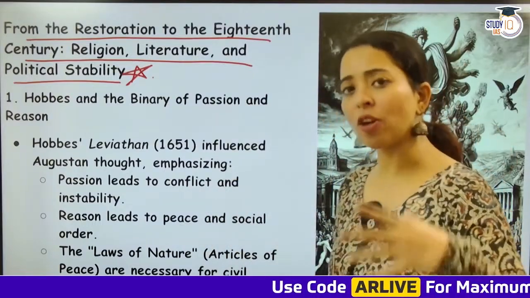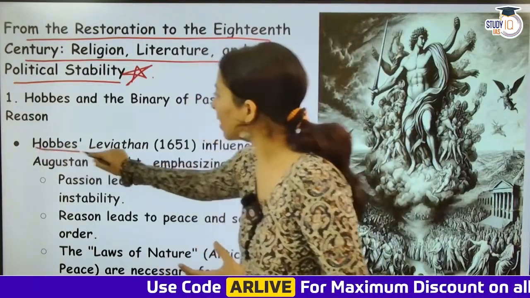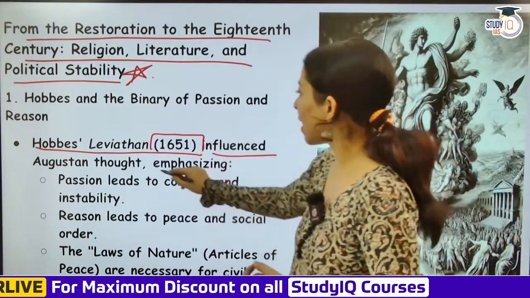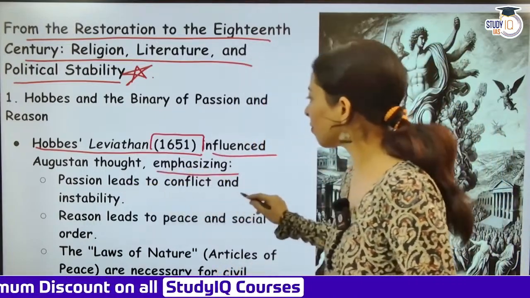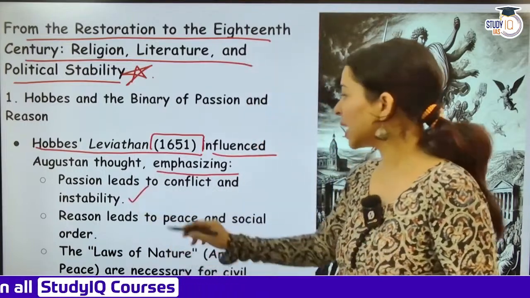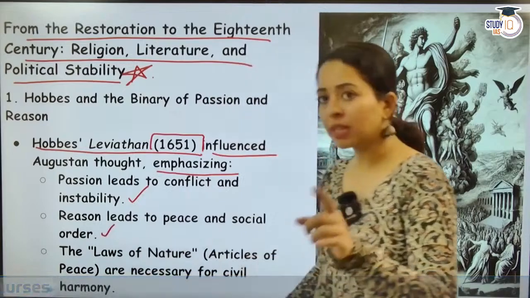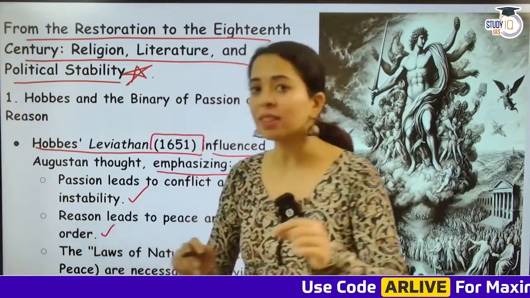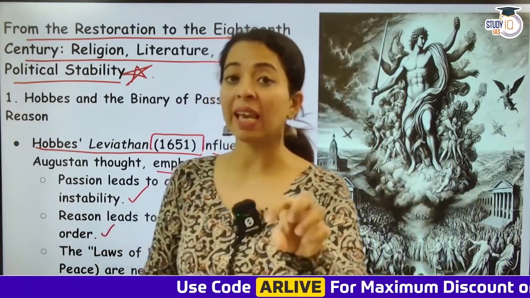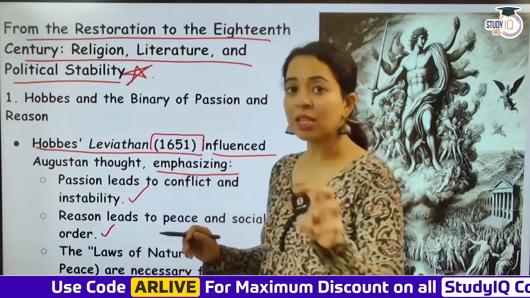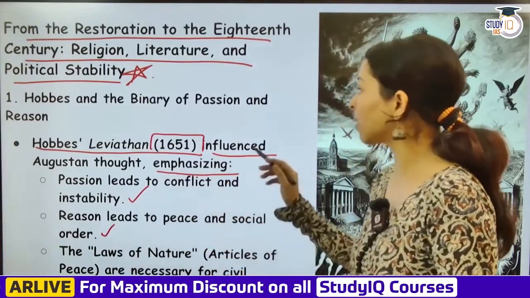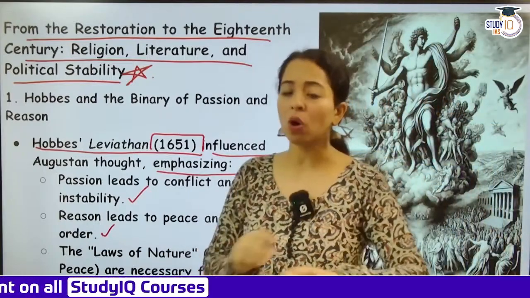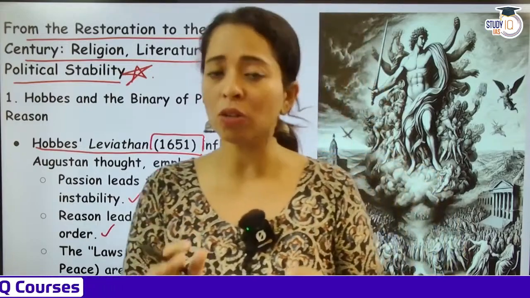Now, continuing with the idea of Hobbes, in his Leviathan work, which was written in 1651, that influenced Augustan thought, emphasizing that passion leads to conflict and instability. Reason leads to peace and social order. The laws of nature, articles of peace are necessary for civil harmony. Leviathan was the one propagating the idea of reason, peace, and political and social order, and that passion leads to conflict and instability. Therefore, it gave importance to reason, logic, law and order. All these ideas were being promoted by Thomas Hobbes' Leviathan.